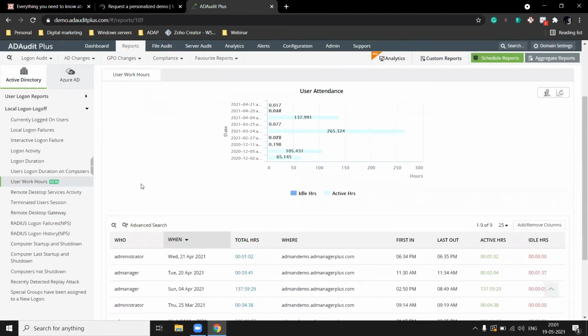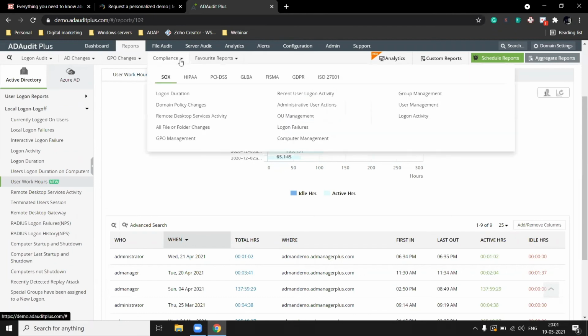And this is how all of the 300 plus pre-configured reports that AD Audit Plus offers work. You can get these reports with just a few clicks, as you saw. And these are the compliance reports that AD Audit Plus offers. These reports are mapped to specific requirements of each compliance. You need these reports to meet the requirements of SOX, HIPAA, PCI, GLB, FISMA, GDPR, ISO 27001, and other IT mandates.